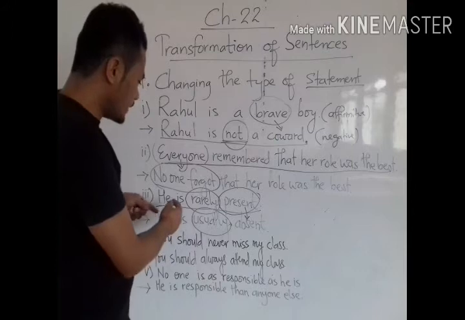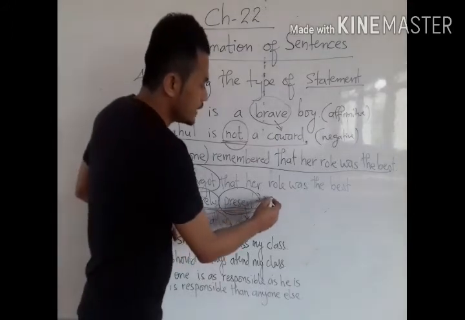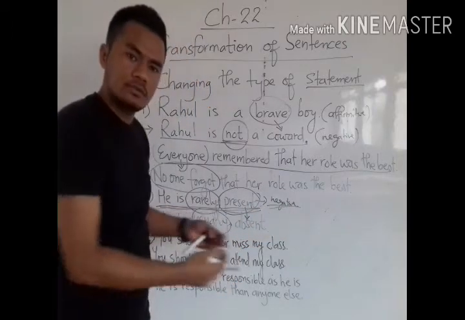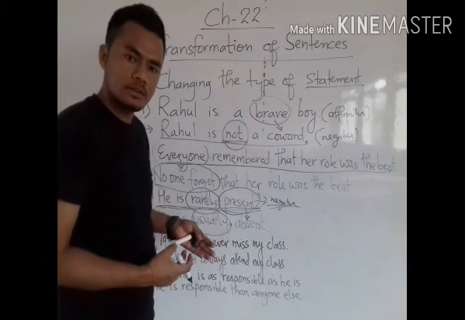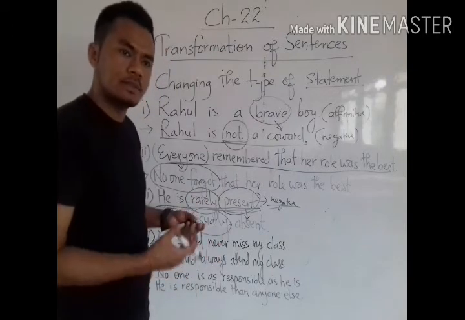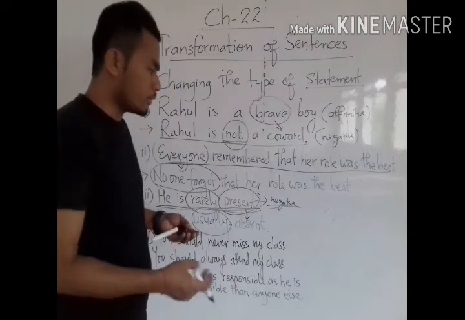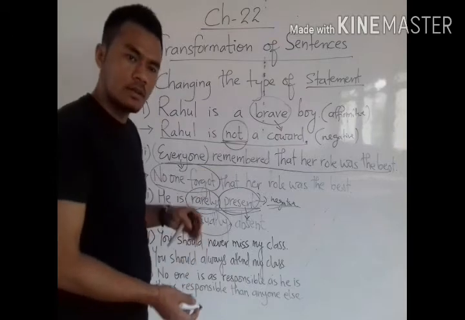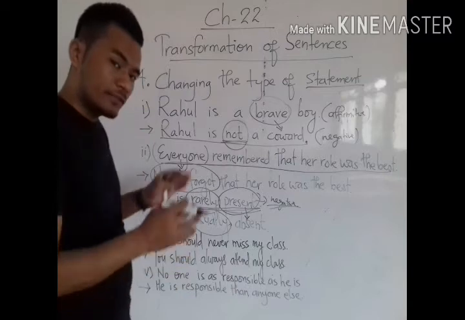"He is rarely present" is a negative sentence. Now we are changing it into positive: "He is usually absent." That means he does not come to school or classes regularly, which means he is rarely present. These two sentences express the same thing in a different way.